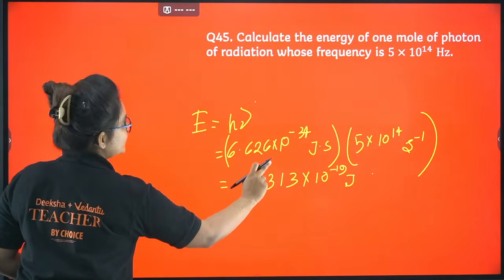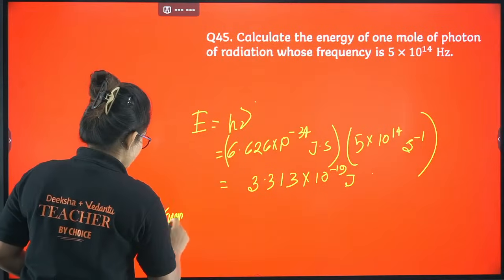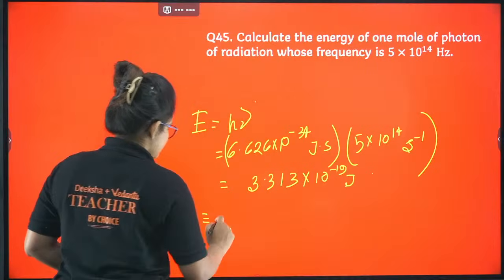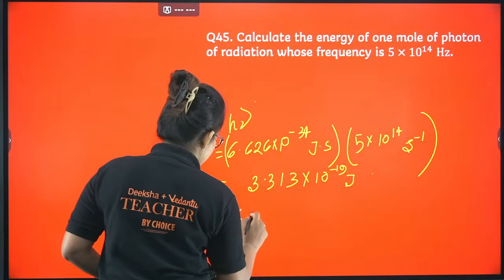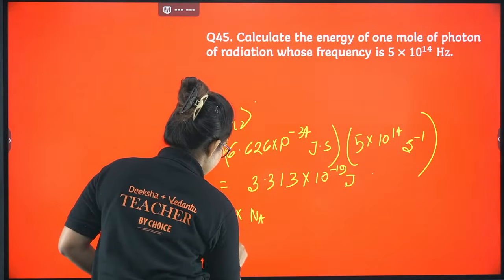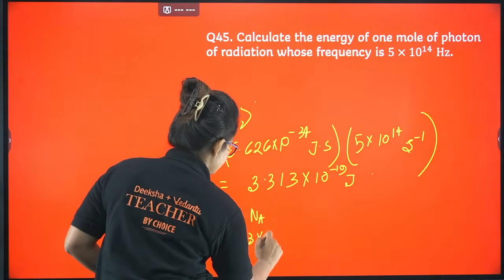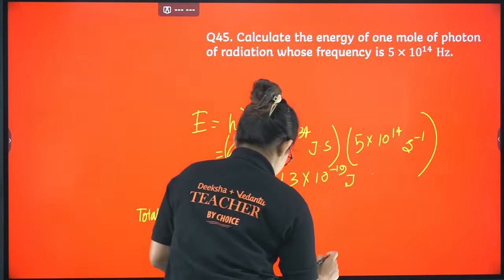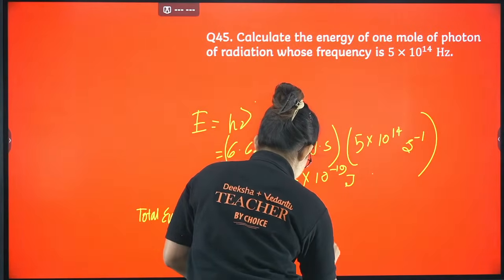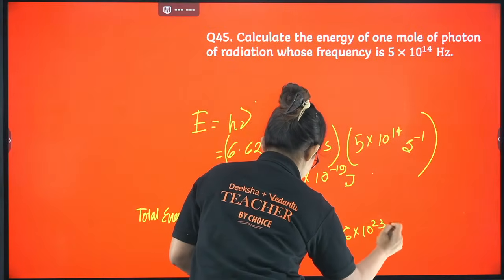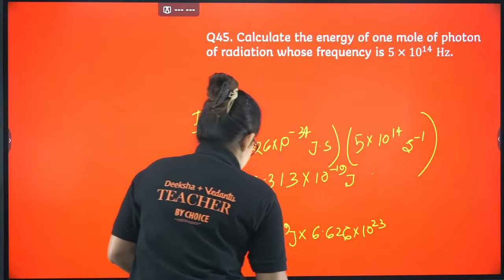This is the energy for one photon, right? Now the total energy of 1 mole, okay? So individual energy into 1 mole, that is Avogadro number. So energy is something like 3.313 into 10 power minus 19 joule into Avogadro number. If you proceed, that is 6.626 into 10 power 23, right?